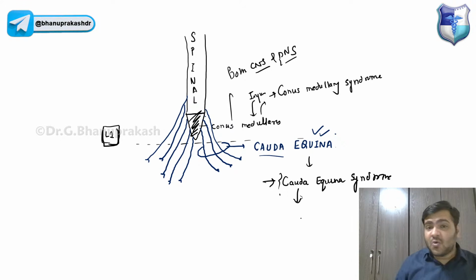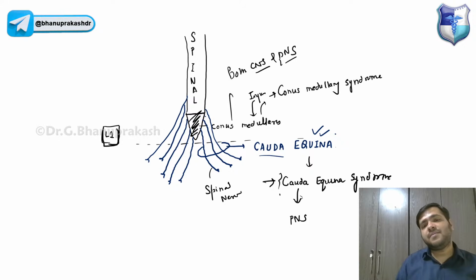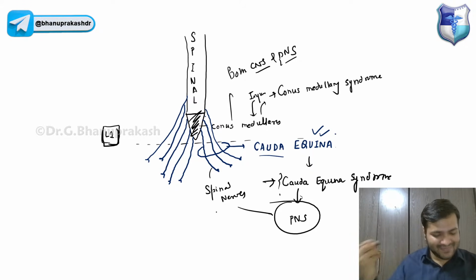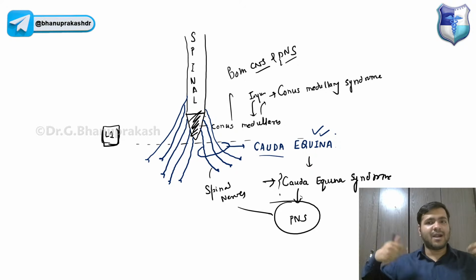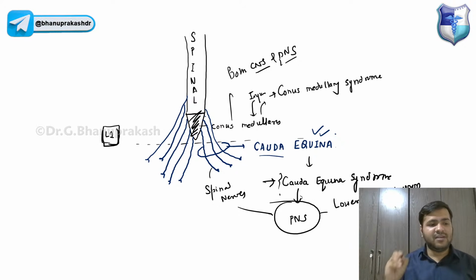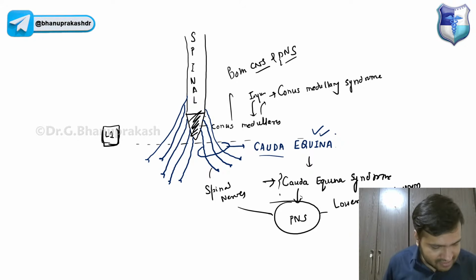Yes, over here only the PNS will be affected because only the nerves are getting injured, and these are the spinal nerves, guys, and these are part of the peripheral nervous system only, right? So they actually affect the lower motor neurons. Obviously, it is the peripheral nervous system of the lower part, not the upper part. So the peripheral nervous system is involved. The lower motor neurons are involved.